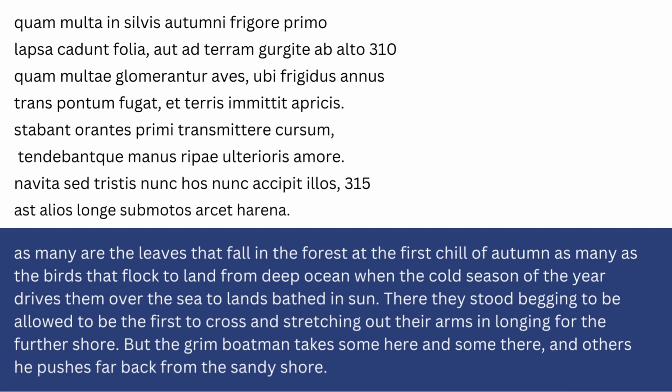Quam multa, quam multae. Aves is the birds at 311. Autumni frigore, like the first cold of autumn. Silvis in the top line is forests. So these are words you know from the language paper. Transpontum, across the sea. And we've got the present participles orantes to make you feel like you're part of the action. Ripai is riverbank, amore with love. So plenty of vocab you know.